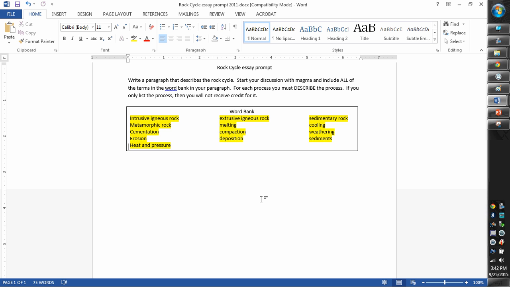Now, especially in the sedimentary rocks, remember there's those 5 processes. If they get them out of order, they're not right. So they have to be in the right order, and they have to describe their rocks.